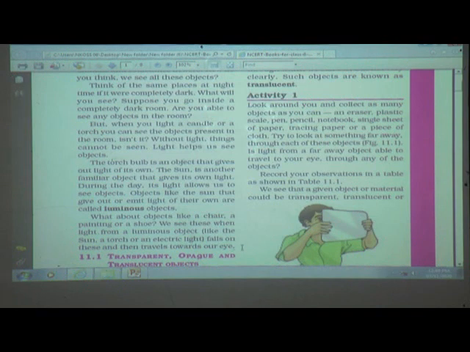Luminous objects mean what, students? The objects that give or emit light of their own are called luminous objects.